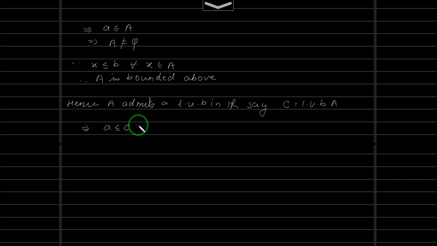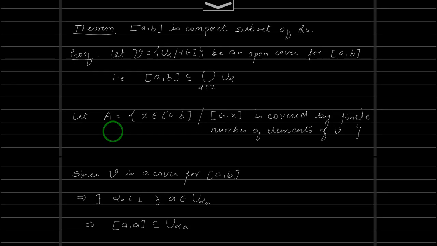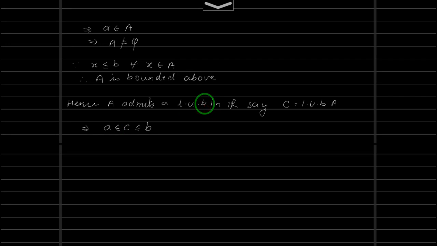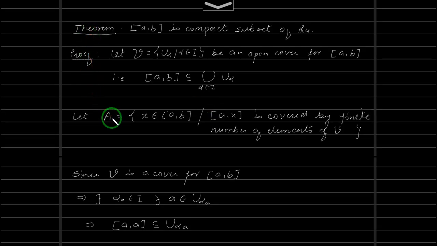And of course, B is a bound for A, and the least upper bound will be less than or equal to any other bound. So C will be less than or equal to B. Okay, this is done. Now what we show is this: C, the least upper bound, is in A.